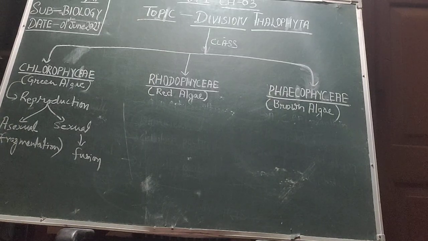Their examples, students, are Chlamydomonas, Volvox, Ulothrix, Spirogyra and Chara. This is the group which is mainly used as a food material. They show a plate-like discoid structure with reticulate venation in them, and along with that they have a ribbon shape in their species. So they are mainly defined by the presence of a true chloroplast inside them.